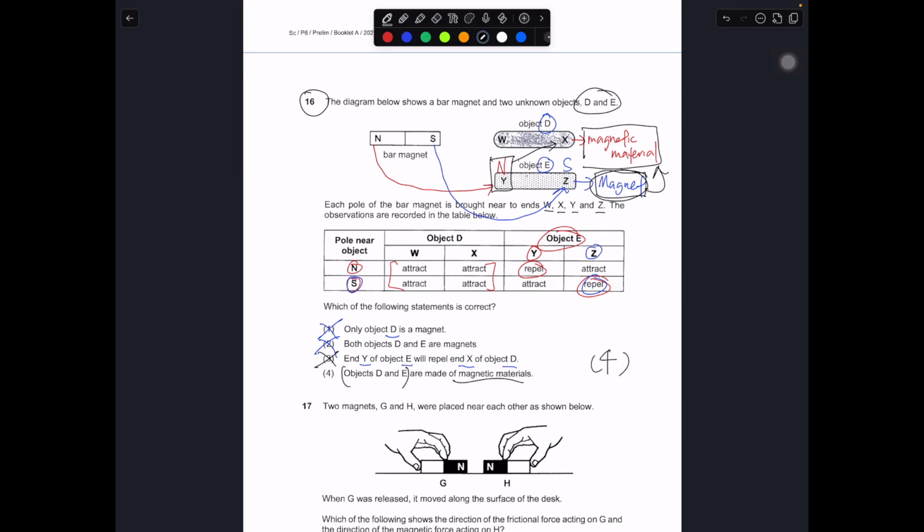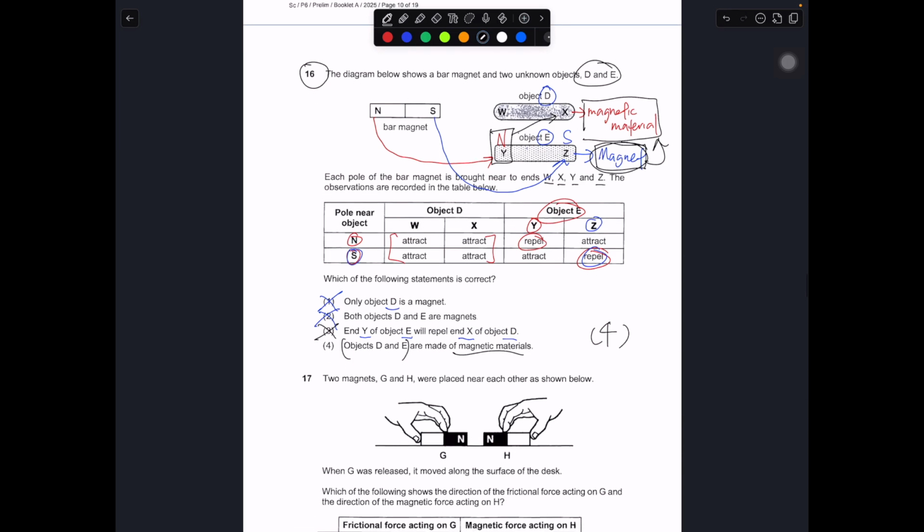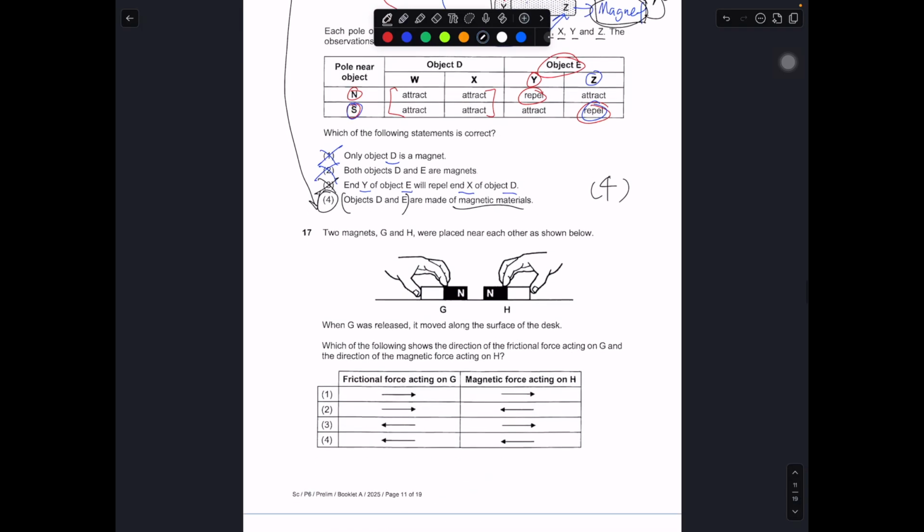So that's why E is definitely made out of magnetic material. All magnets are made out of magnetic material. This is a rule that you need to remember. So 16 is number 4. Two magnets G and H are placed near each other as shown. So we've got G and H.